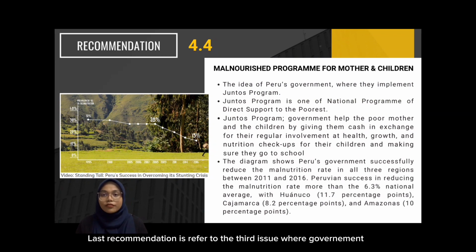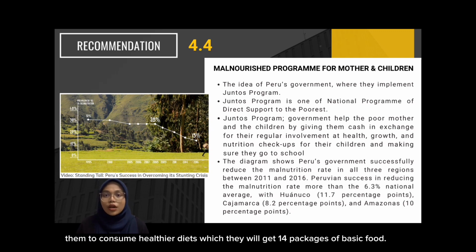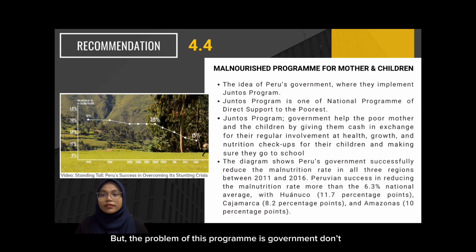Lastly, the recommendation is referred to the third issue, where the government needs to provide a malnourished program for mothers and children. Before this, the Malaysian government has already done this program, but it did not go well. The program focused on malnourished children but not malnourished mothers, whereas complete nutrition should start from early pregnancy. The program supplied children with food aid to encourage them to consume a healthier diet, where they will get 14 packages of basic food. But the problem of this program is that the government doesn't provide the weight or instruction on how to use it effectively. Because of that, the objective of the program cannot be achieved.